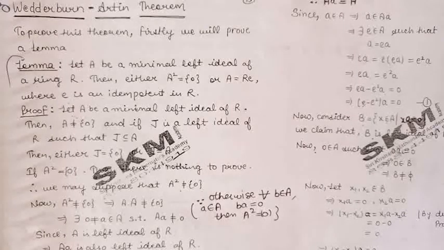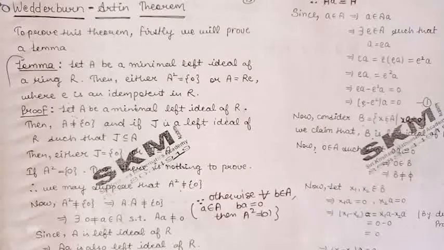There are two important theorems in section 4 which generally come in 16 marks in exams. One of the theorems is the Wedderburn-Artin theorem and the second one is Hilbert's basis theorem. So in today's lecture, we will discuss the Wedderburn-Artin theorem.